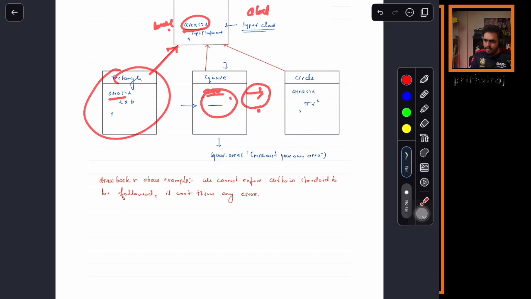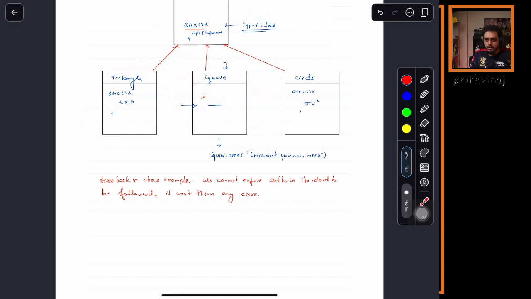Yes or no? You can argue, sir, what if I declare this as abstract? Then what is the use of having a square if you cannot create a square object? Did we overcome this drawback using abstract class? Yes. This is the use case: when you want to enforce something on a user who will be implementing. You will understand this in tomorrow's class. Done? Understood? So these are some of the points.